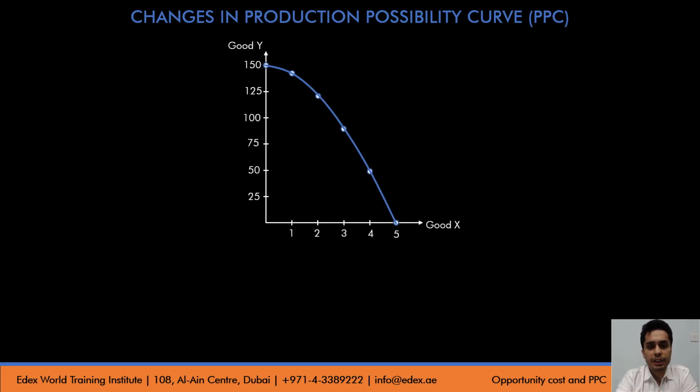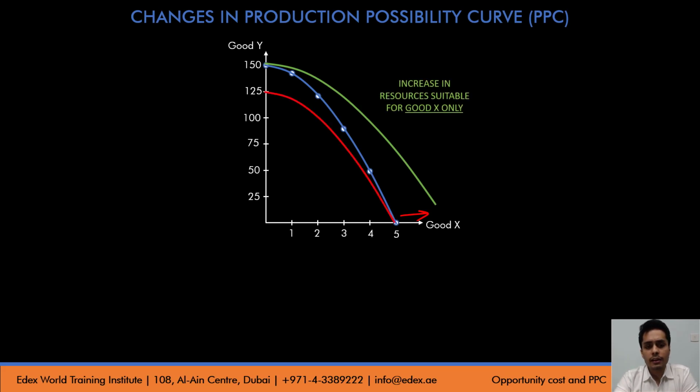Can the PPC shift in this manner, whereby it just shifts on one axis? Yes, it can shift in this manner when the resources that are used in the production of good X have only improved, but the resources required for good Y have not improved, and hence you can see that there is only a change in production of good X. Can PPC shift to the left in this manner? Yes, it can shift when there is a decrease in the resources required for production of good Y, but no change in the resources required for production of good X.